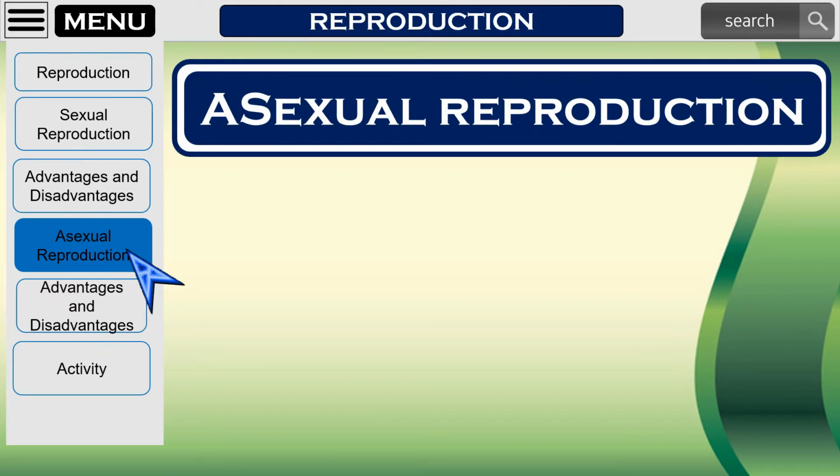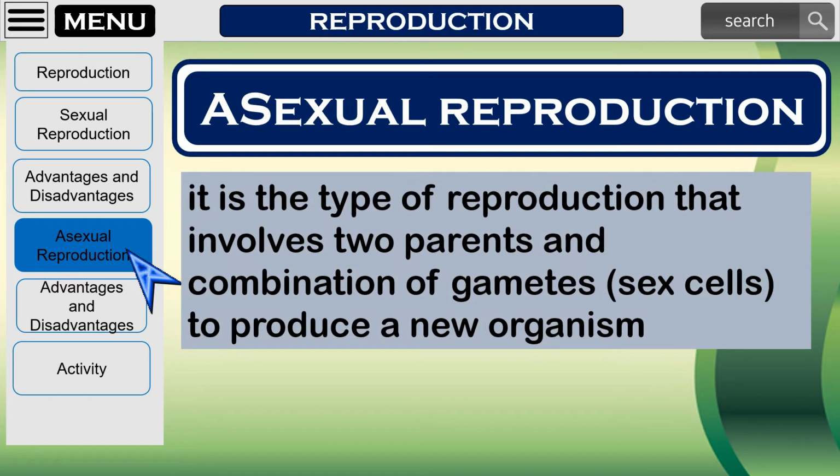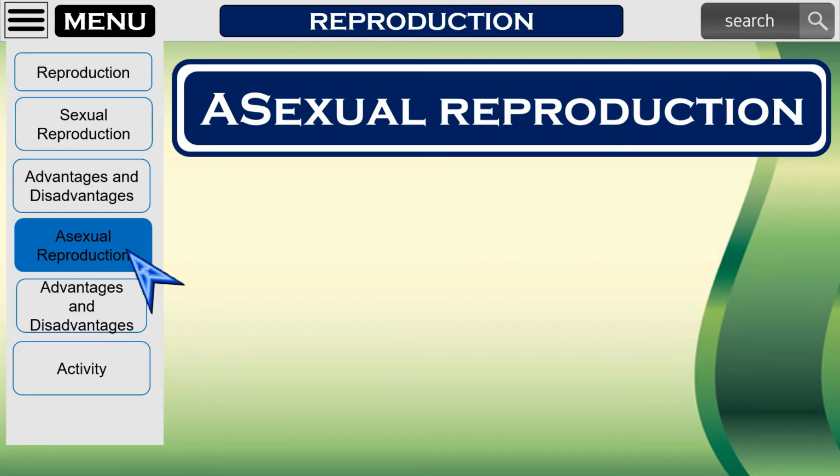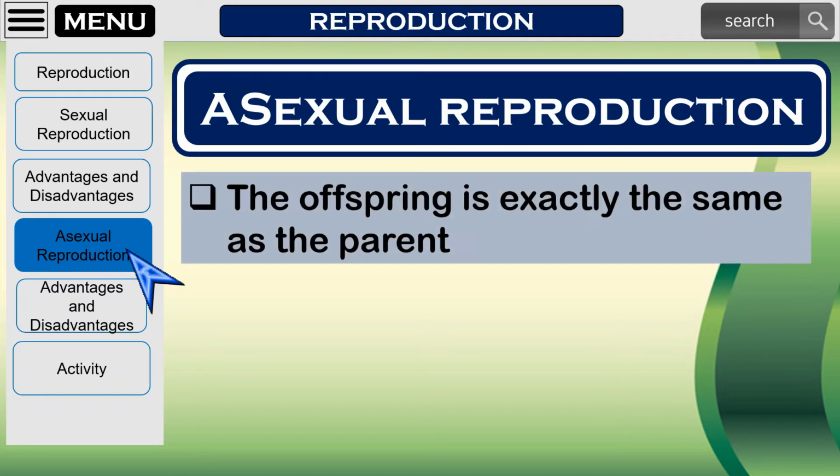Asexual reproduction is the creation of new organisms from one parent and does not involve the combination of gametes or sex cells. Since there is only one parent involved in asexual reproduction, the offspring solely inherits the hereditary information from its parent.